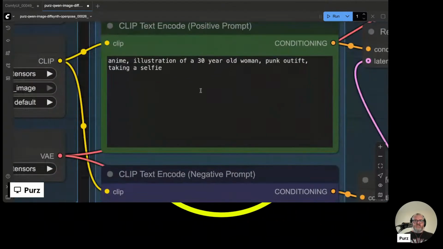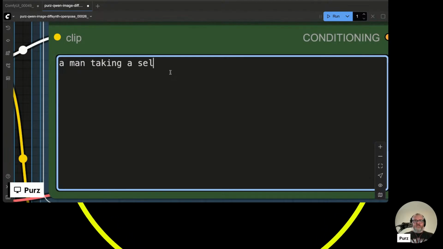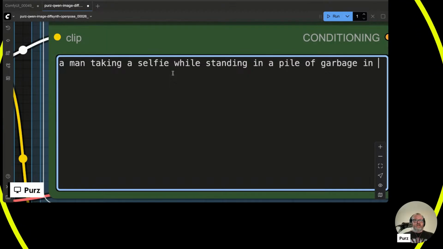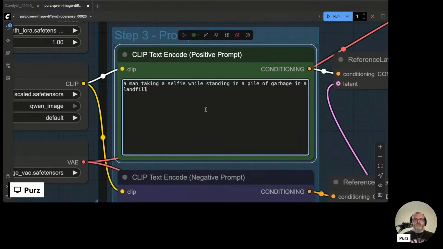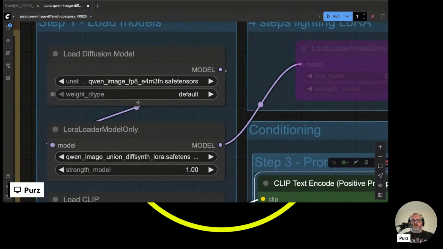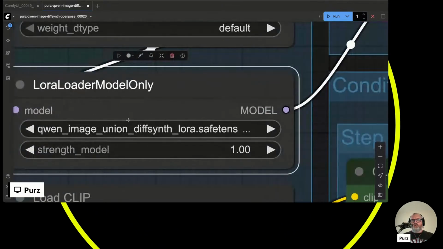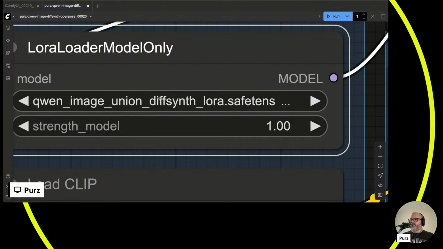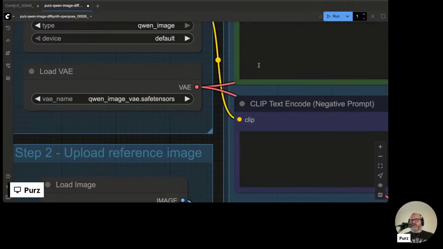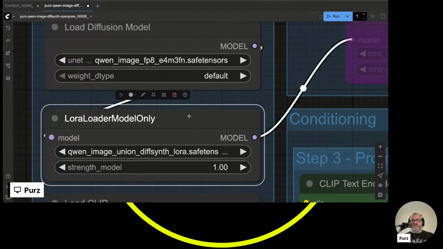So let's try changing this prompt here: a man taking a selfie while standing in a pile of garbage in a landfill. The workflow is pretty simple. It's just a regular Qwen image workflow. Qwen image model load, pass it to a LoRA loader, add the Qwen image union DiffSynth LoRA, load the clip, load the VAE, and send it all in. The only augmentation to a default Qwen image workflow is adding this LoRA.